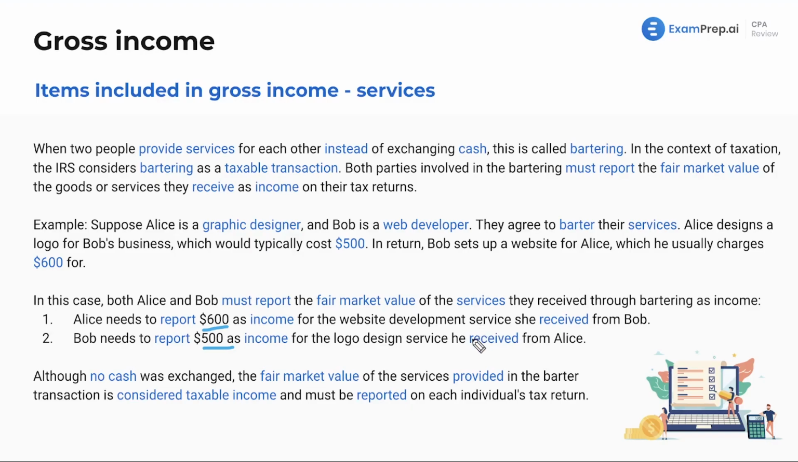This is something that is true. It exists. Again, it's just something that you probably wouldn't report. But for bigger businesses, you probably will have to report this. There's no getting away with that. Although no cash was exchanged, the fair market value of the services provided in the barter transaction is considered taxable income and must be reported on each individual's tax return.